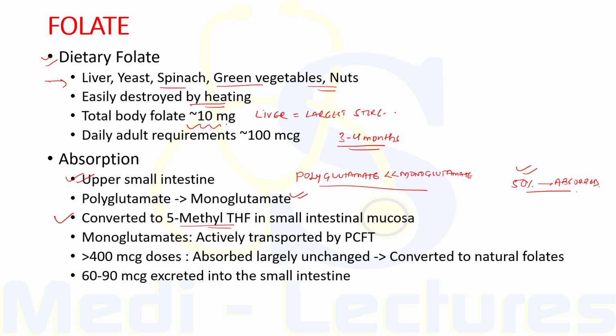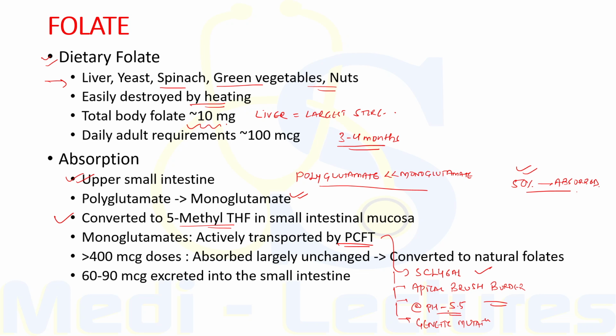Monoglutamate forms are actively transported by the proton-coupled folate transporter. Now this proton-coupled folate transporter is encoded by the gene SLC46A1 and it is situated at the apical brush border and is most active at pH 5.5.